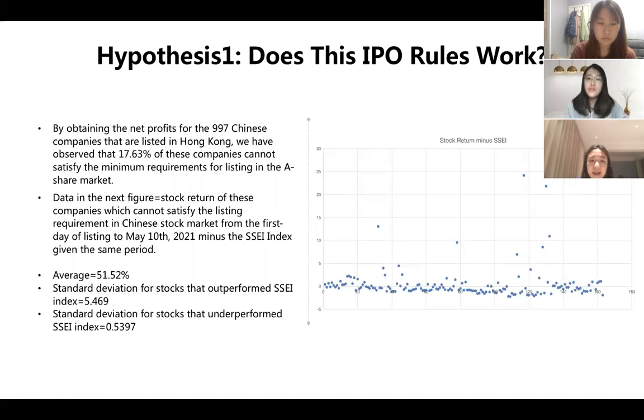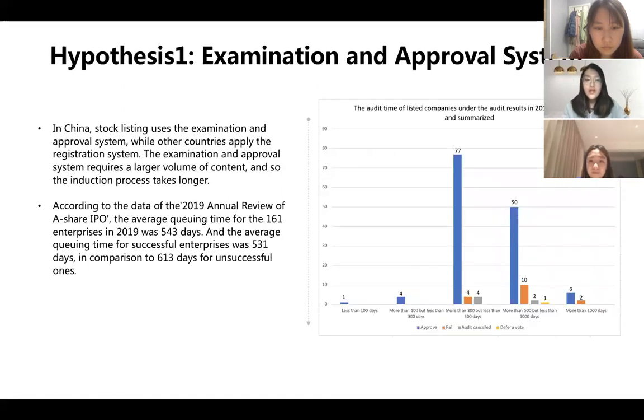51.52%. This indicates that, on average, the companies not eligible to trade on the A-share market outperformed the SSEI index by 51.52%.